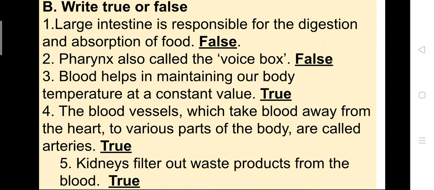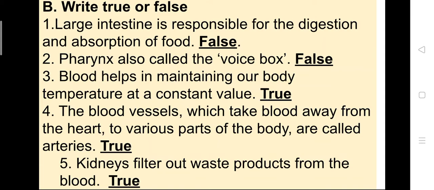Third, blood helps in maintaining our body temperature at a constant value. Okay, so blood helps in maintaining body temperature, so it is true. The answer is true.